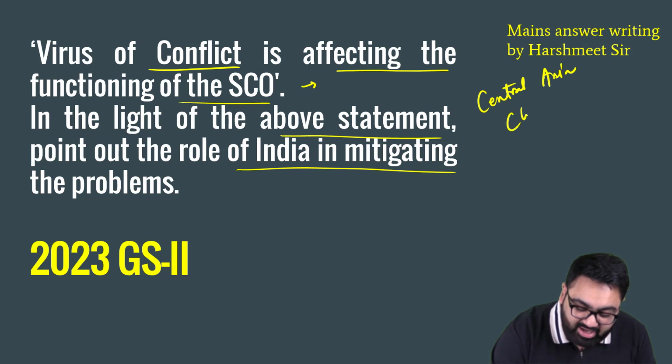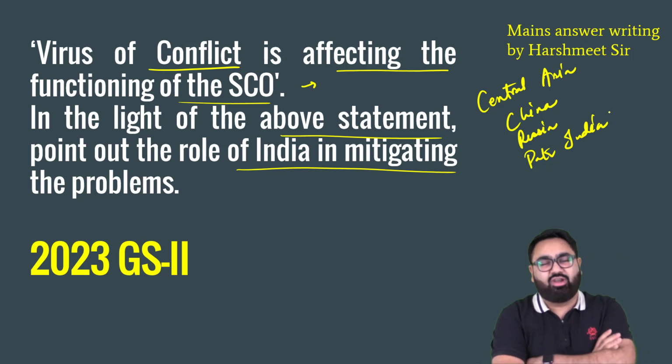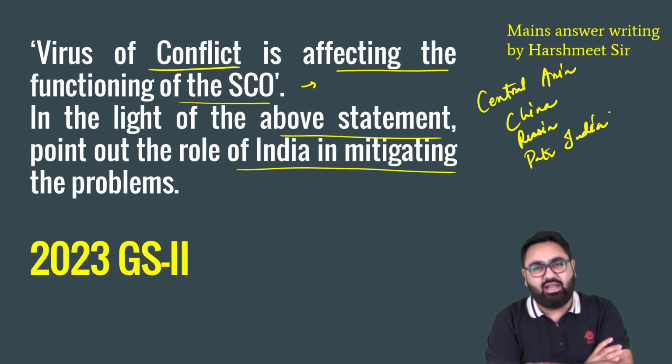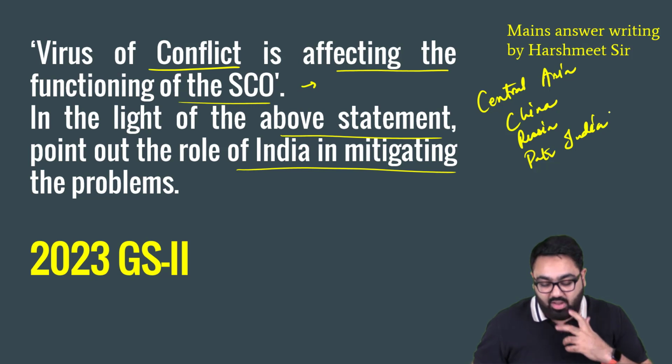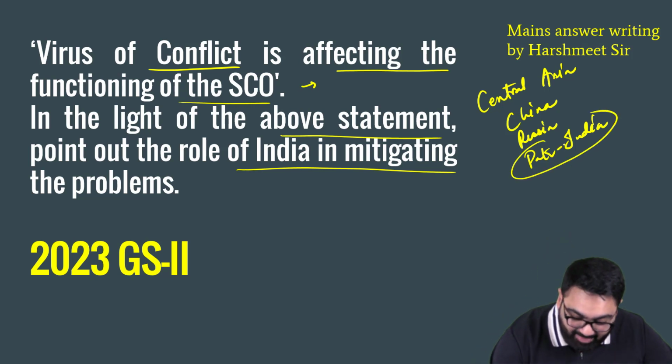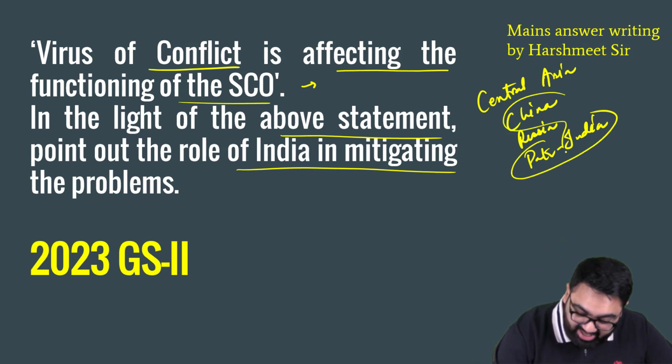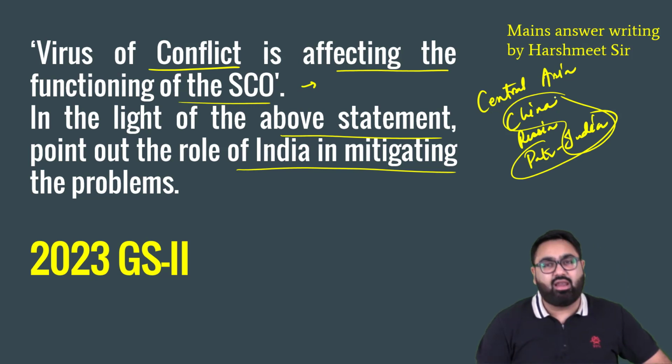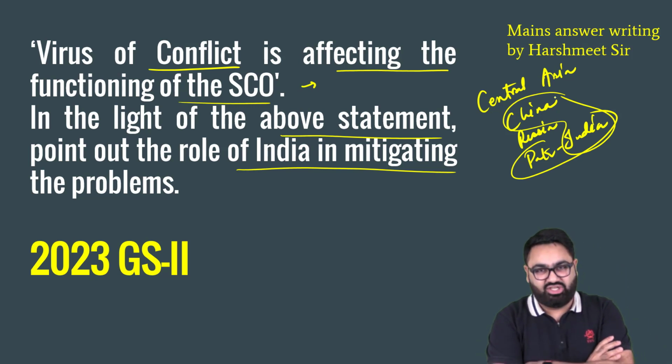Then there is China, there is Russia, India, Pakistan, even Iran is now becoming a part of it. So SCO in itself is one of those organizations that has internal issues. Conflict, for example, major conflict, obviously India-Pakistan, India-China has its own conflict. So there are internal conflicts within the organization.